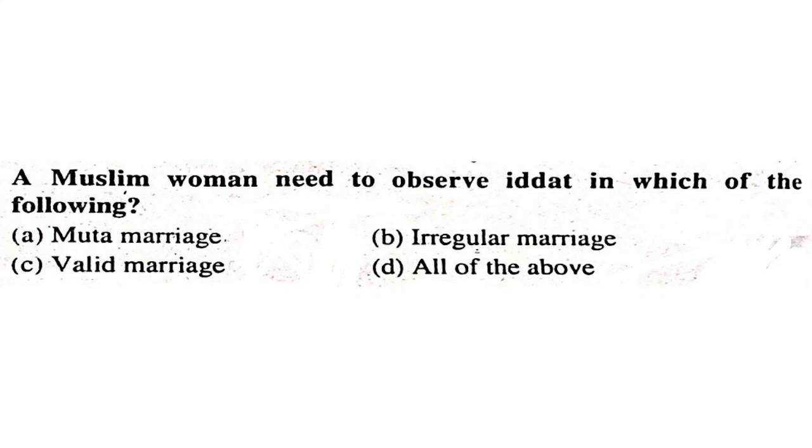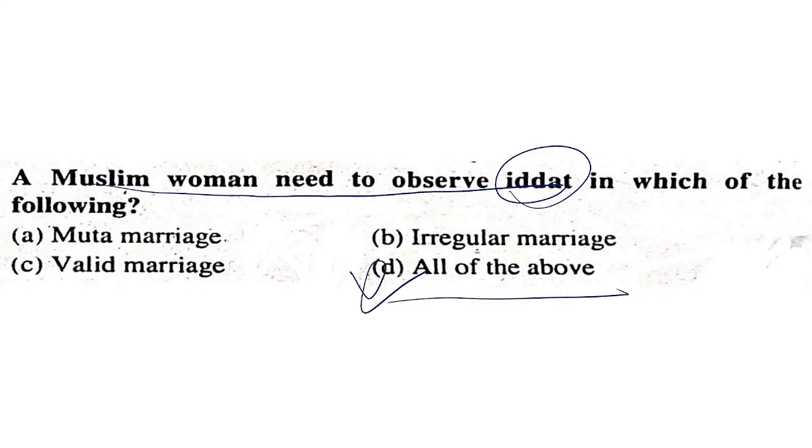A Muslim woman needs to observe iddat in which of the following? Mutta marriage, irregular marriage, valid marriage. Muslim women need to observe iddat in any of the marriages. Either the marriage is muta, valid, irregular, any form of marriage, this iddat period is to be observed for remarrying. All of the above is the correct answer.